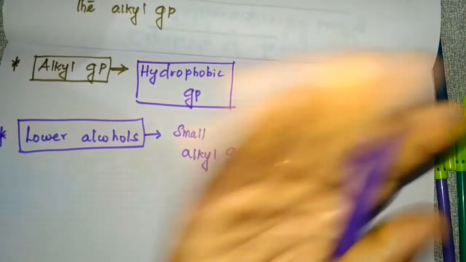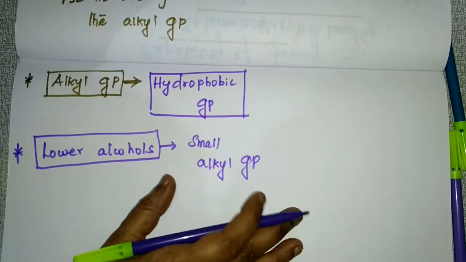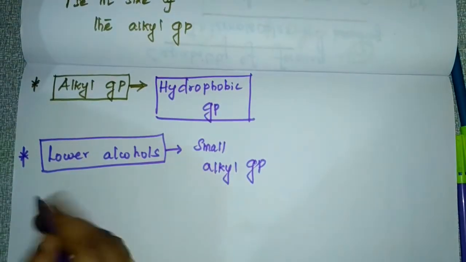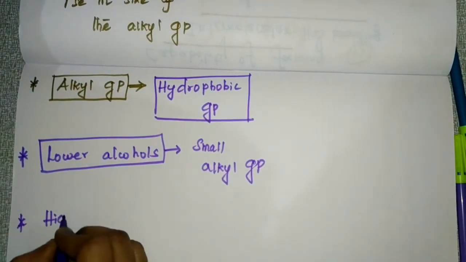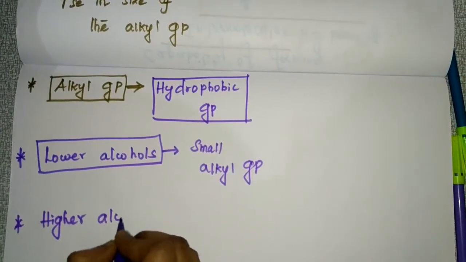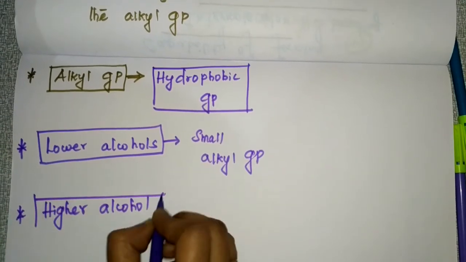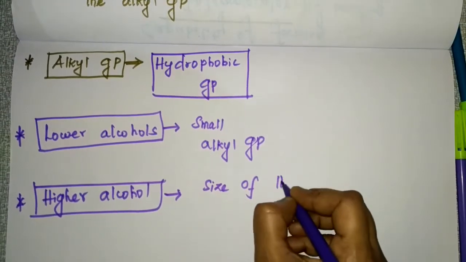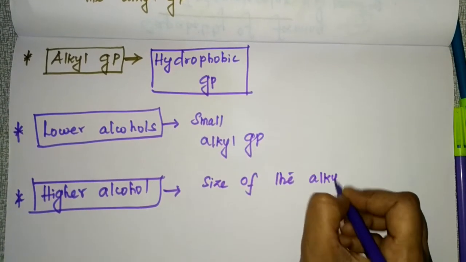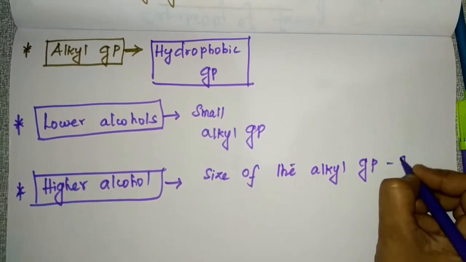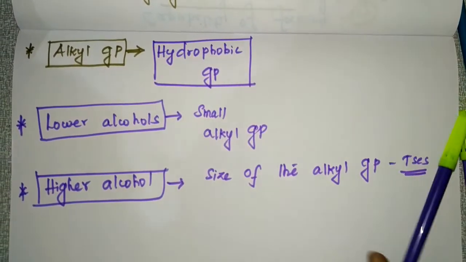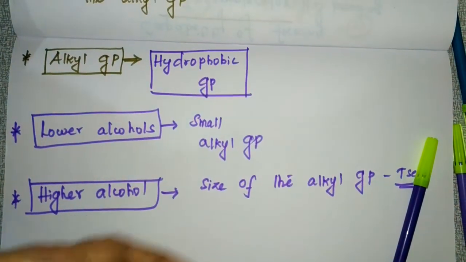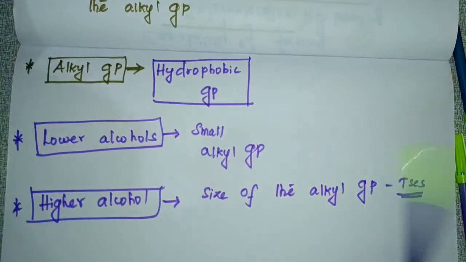But if you take higher members, the size of the alkyl group increases in higher alcohols. If the size of the alkyl group increases, definitely the hydrophobic nature also increases.